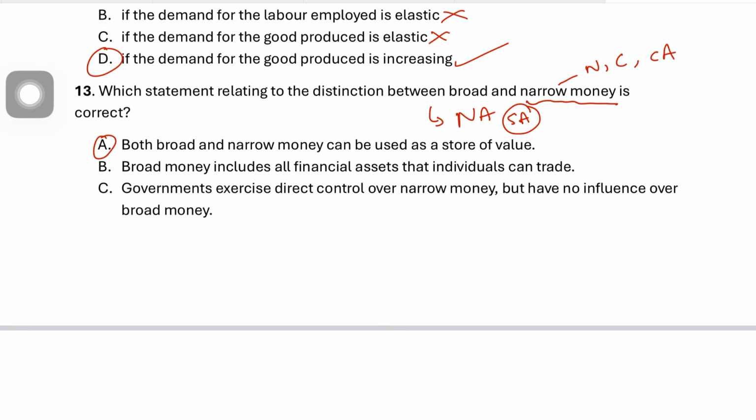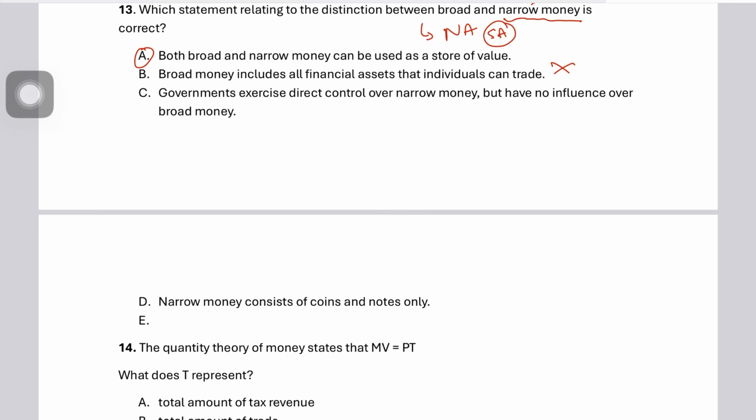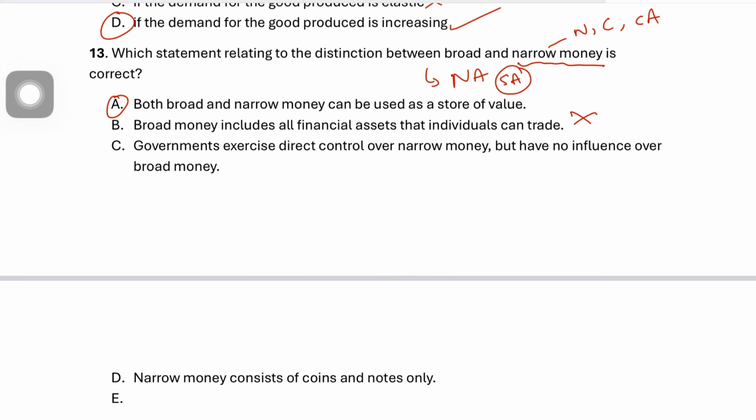Shares and long-term bonds are not usually counted as broad money. So this is incorrect as well, right? So the rest of the answer options are wrong as well. Governments exercise direct control over narrow money but have no influence over broad money. This is wrong, because governments and central banks can influence broad money through interest rates, reserve requirements, credit controls and open market operations. So this is incorrect as well.